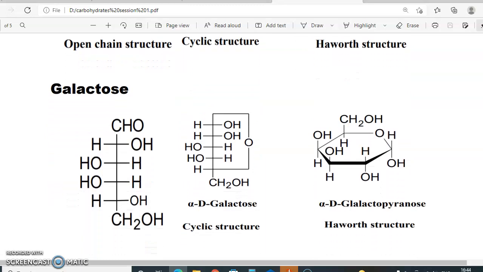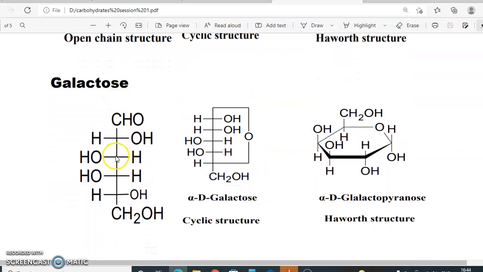Now if we move on to galactose, in galactose the third and the fourth carbon have the hydroxy group on the left hand side. Moving on to the intramolecular hemiacetal formation, we get this particular structure. And if we write the Haworth structure, let us see, OH OH below, whereas these are on the left side, so these OH OH above, and this is CH2OH and H. So this is the structure of galactose. So this is alpha-D-galactopyranose because the OH is down.